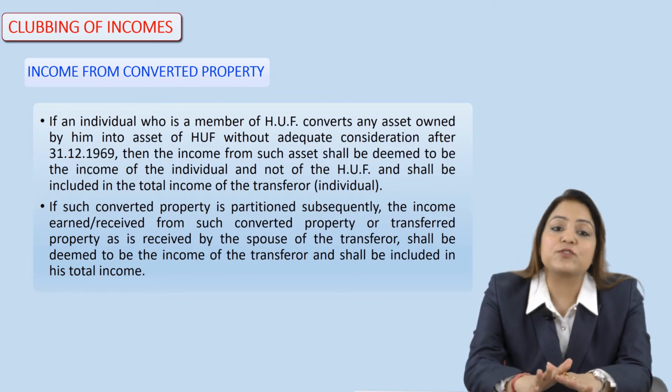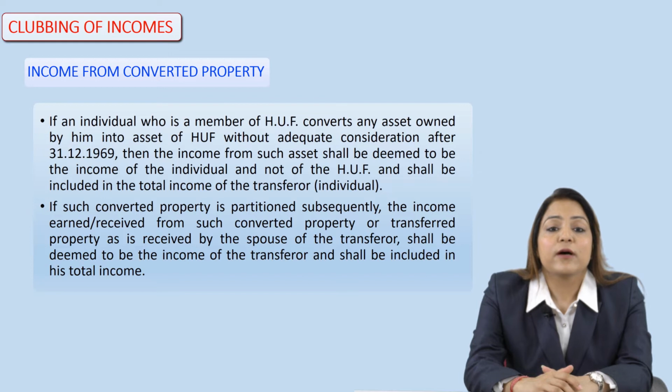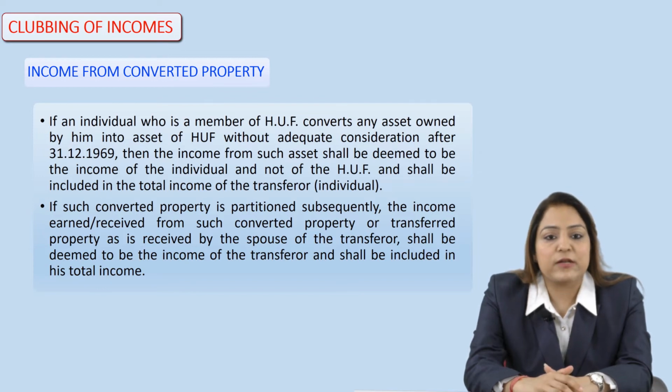And suppose such converted property is partitioned, then any income arising from the property which is partitioned, that is, income arising from the converted or transferred property as is received by the spouse of the transferor, shall also be considered as the deemed income of the transferor and shall be included in the total income.